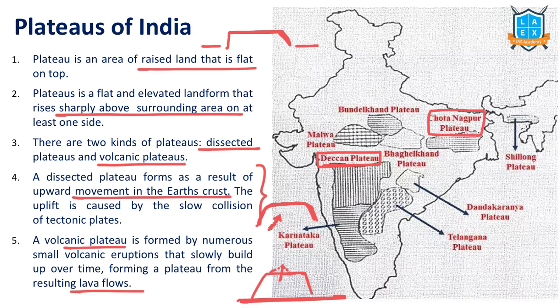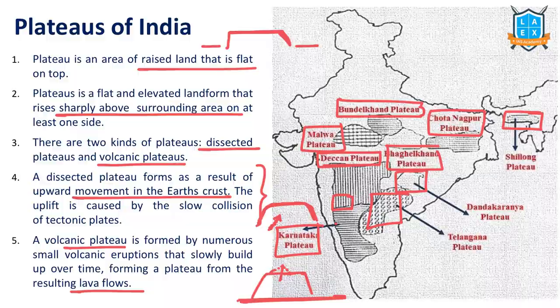Let's understand these plateaus in India. We have Malwa Plateau, Bundelkhand, Baghelkhand Plateau, Deccan Plateau, Chota Nagpur. This is called Shillong or Meghalaya Plateau, Karnataka Plateau. This is Telangana Plateau, Dandakaranya Plateau. We also have Maharashtra Plateau over here. Let us understand each one of them.